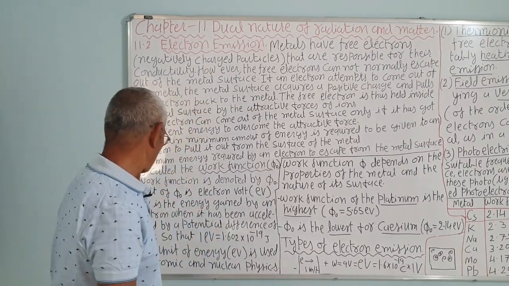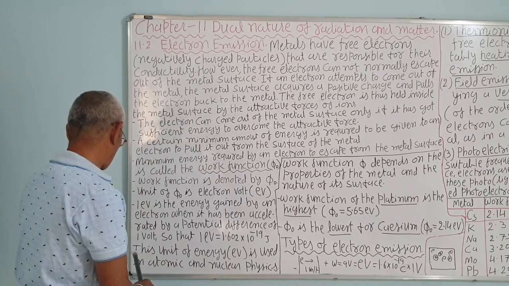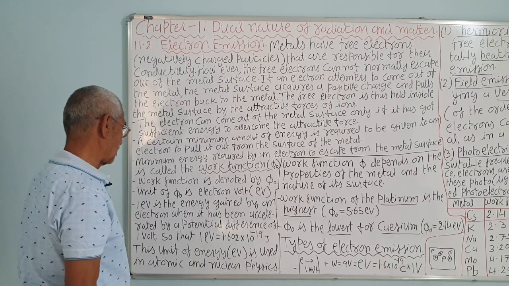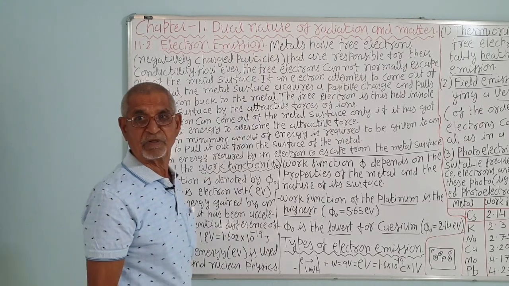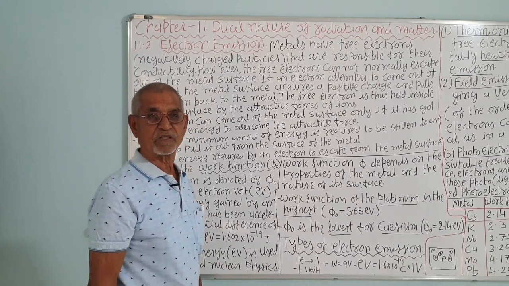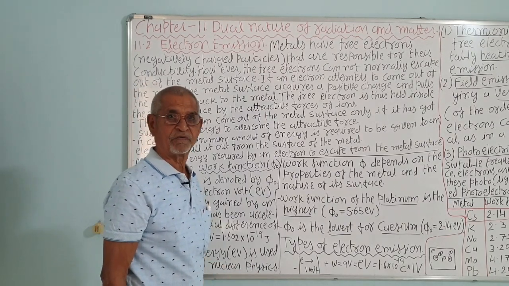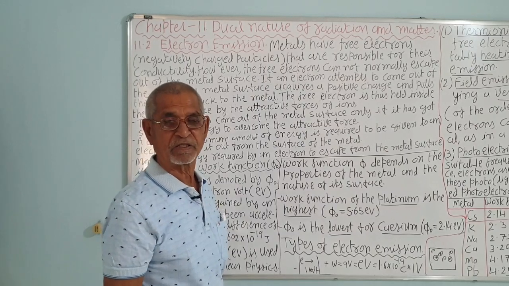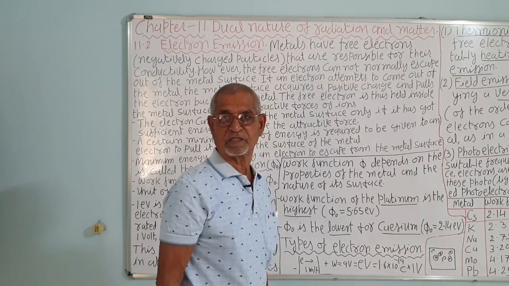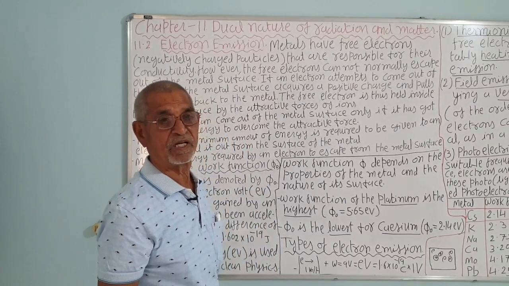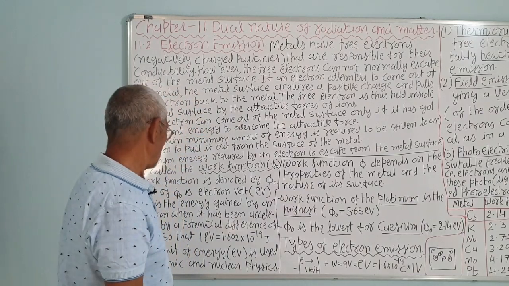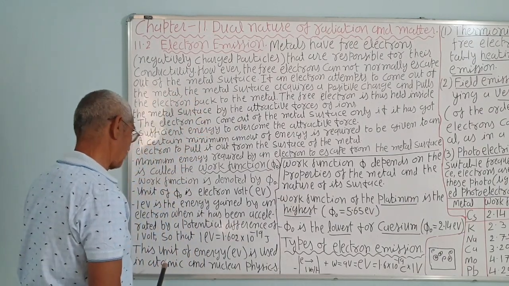We will see this in nuclear physics, correct? Because nuclear energy is very high, and nuclear energy is measured in million electron volt. For example, when a uranium 235 atom is bombarded by a slow neutron, it is split into two fragments, barium and krypton, of nearly equal masses, along with the liberation of 3 neutrons plus energy. 200 million electron volt of energy is liberated during one fission of a uranium atom.